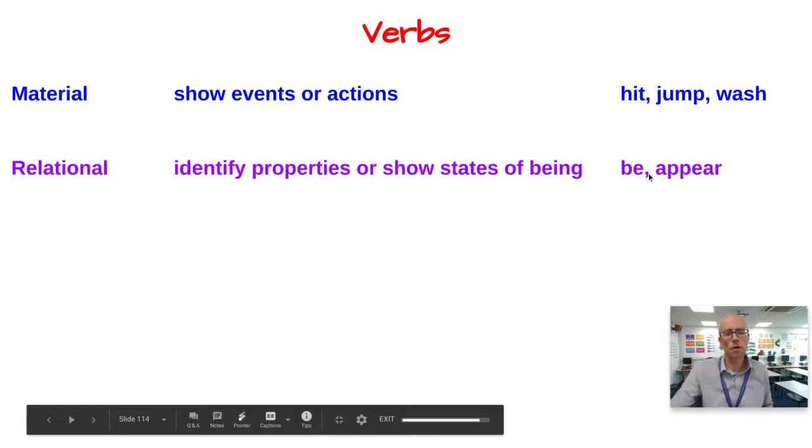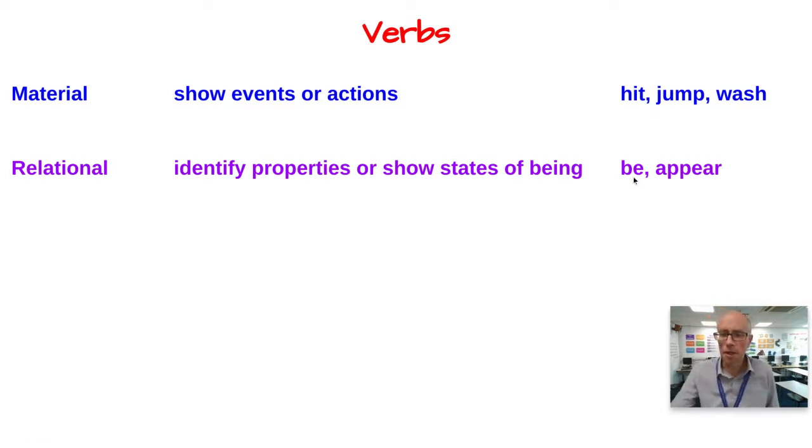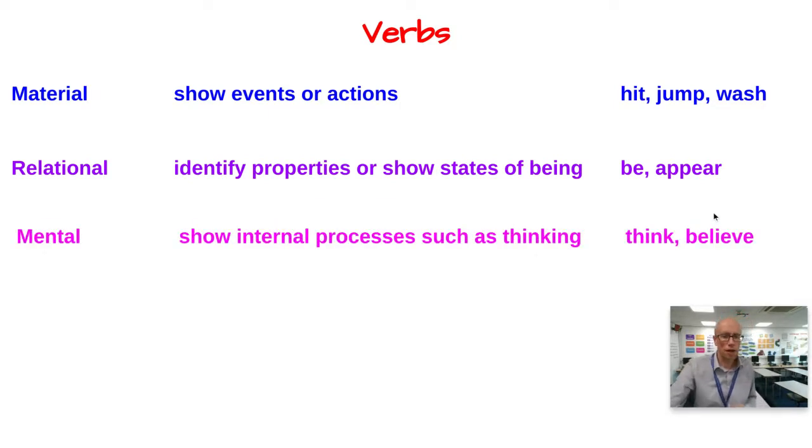Right, then we've got relational verbs. Now these are more abstract words, words like be and appear or seem. These are words that identify properties or show states of being. Thirdly, we have mental verbs, words like think or believe. These are verbs that show internal processes such as thinking, so thoughts and emotions are mental verbs.